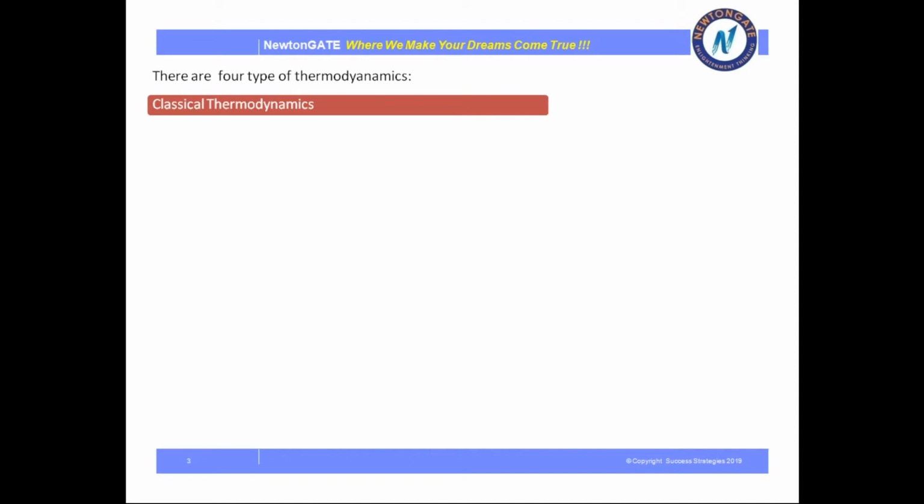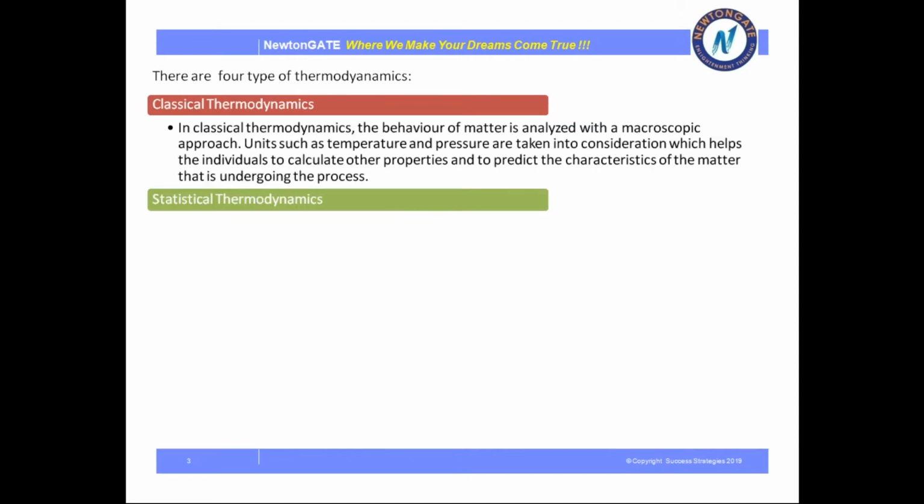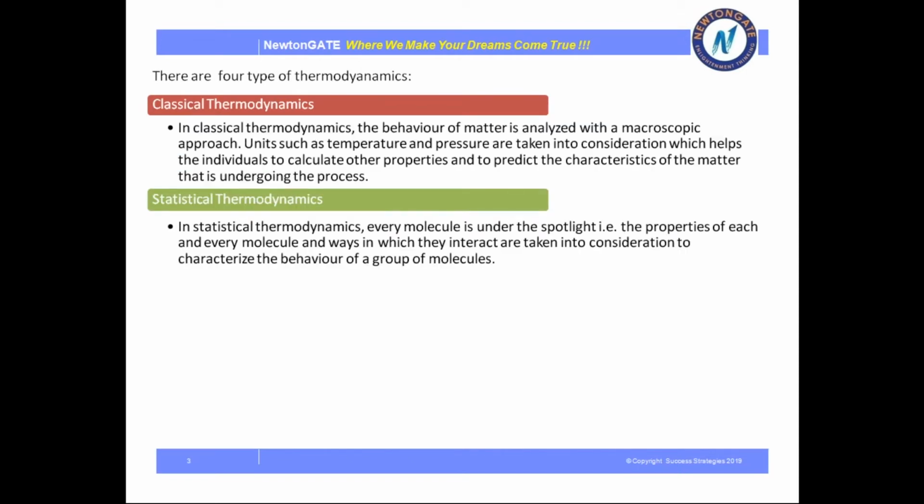Next, there are four types of thermodynamics. First, this is classical thermodynamics. Then what is classical thermodynamics? In classical thermodynamics, the behavior of matter is analyzed with a macroscopic approach. Units such as temperature and pressure are taken into consideration, which helps individuals to calculate the properties to predict the characteristics of the matter that is undergoing the process.